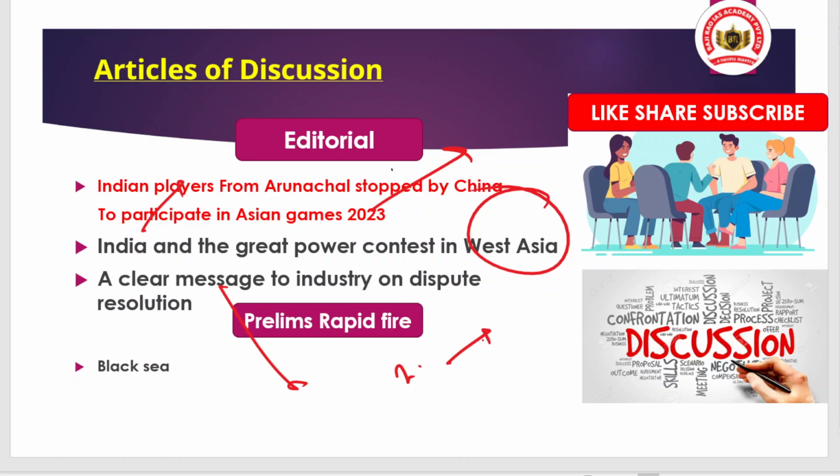In the case of industry, if any dispute arises, it impacts production and relations, so to minimize that crisis, we should have speedy delivery of the judgment.